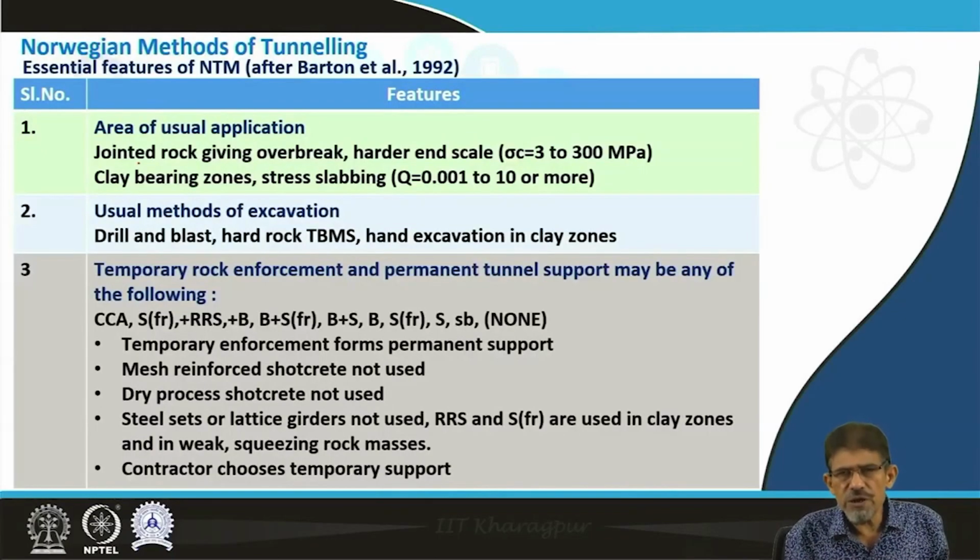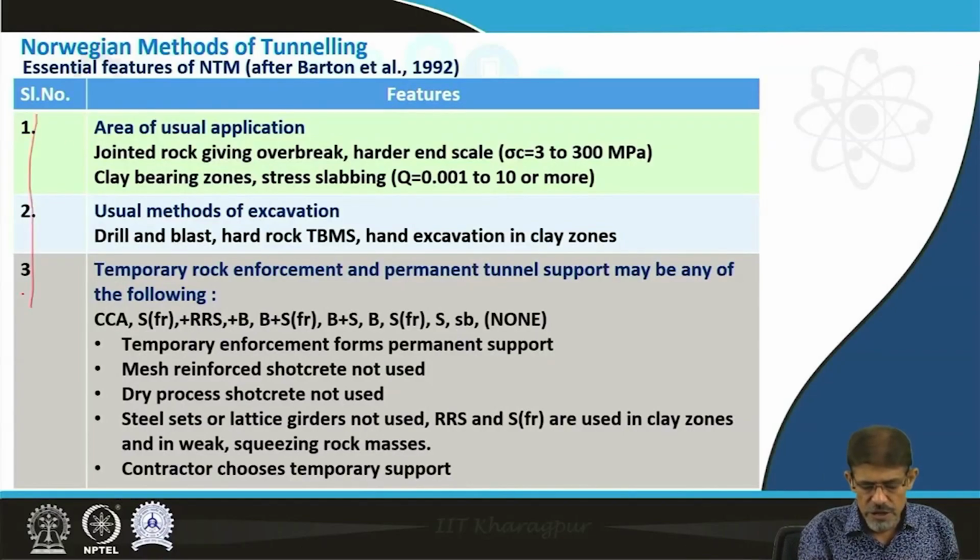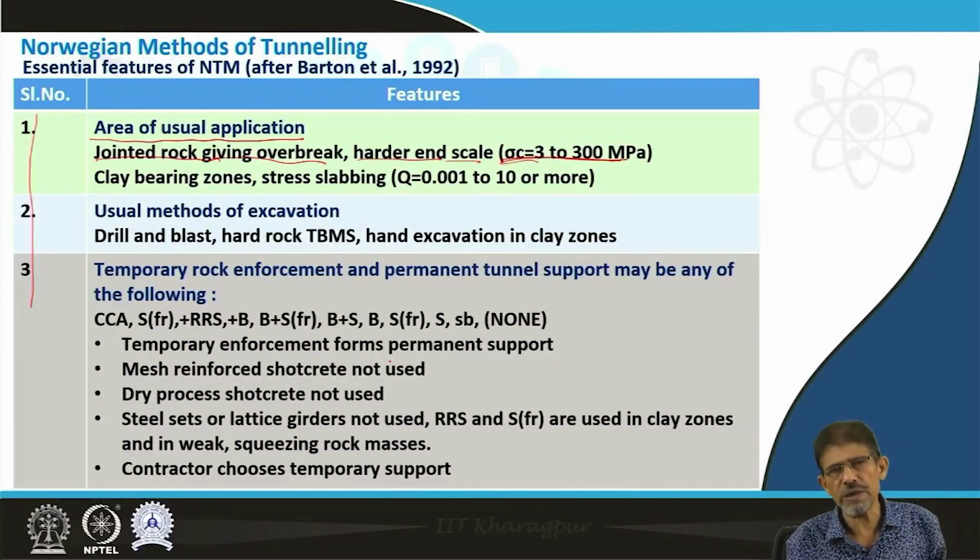The special features concerned with Norwegian methods of tunnels can be divided under these points. As area of usual application, this concept can be utilized in jointed rock giving overbreak, hard scale, and where the strength is ranging from 3 to 300 megapascal. All the rock strata within this range can be utilized through the NMT successfully, economically.